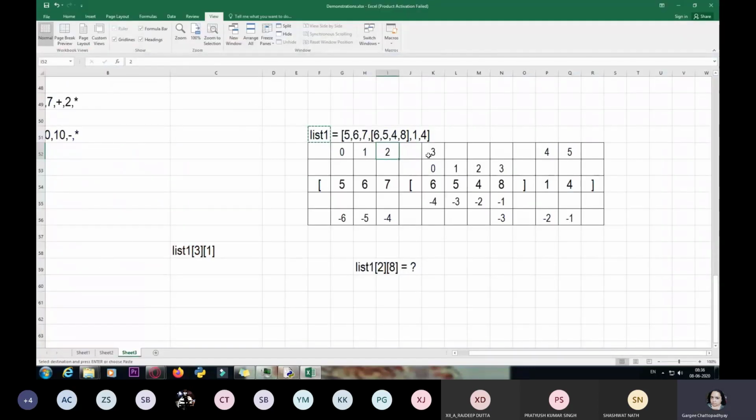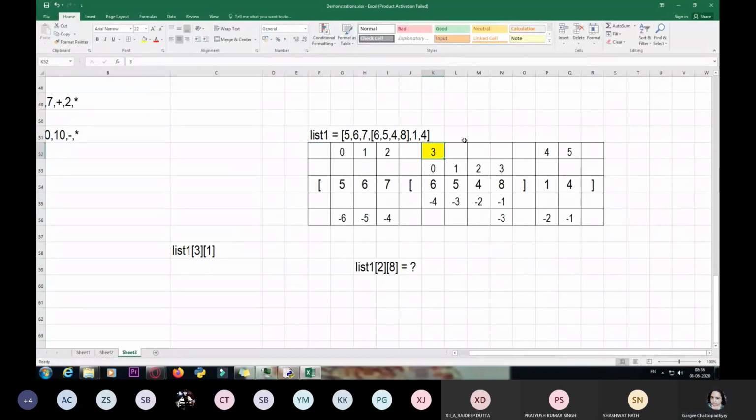Why? Because list 1, 3 refers to this element over here. This is 3 and this is 2. That is, it is referring to the third element of the sublist 6, 5, 4, 8. So this is how we do the indexing, and same way with the negative indexing also.